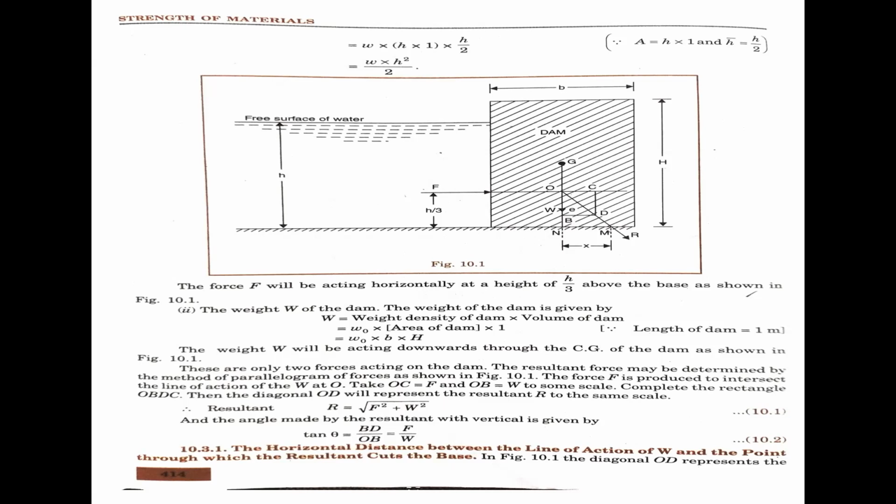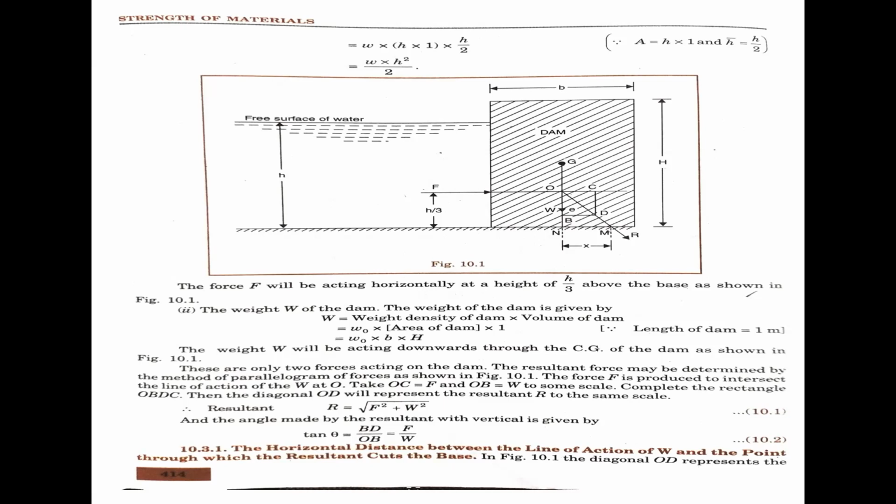Now substitute in the equation, F equals A into h bar. I substitute W into h into area. Area is replaced by h into 1, where 1 means per meter length, into h bar equal to h by 2. Finally, W into h square by 2. You got the value. The force F will be acting horizontally at a height of h by 3.